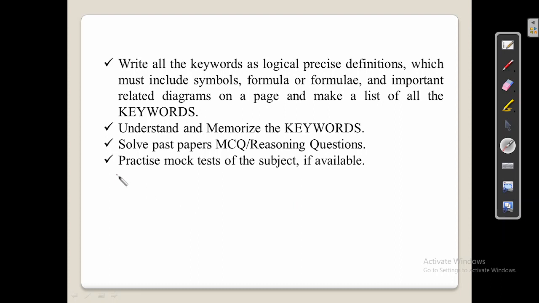Then practice. Apart from that, once you do that and you have sufficient time left, then you can practice a mock test of the subject if available.